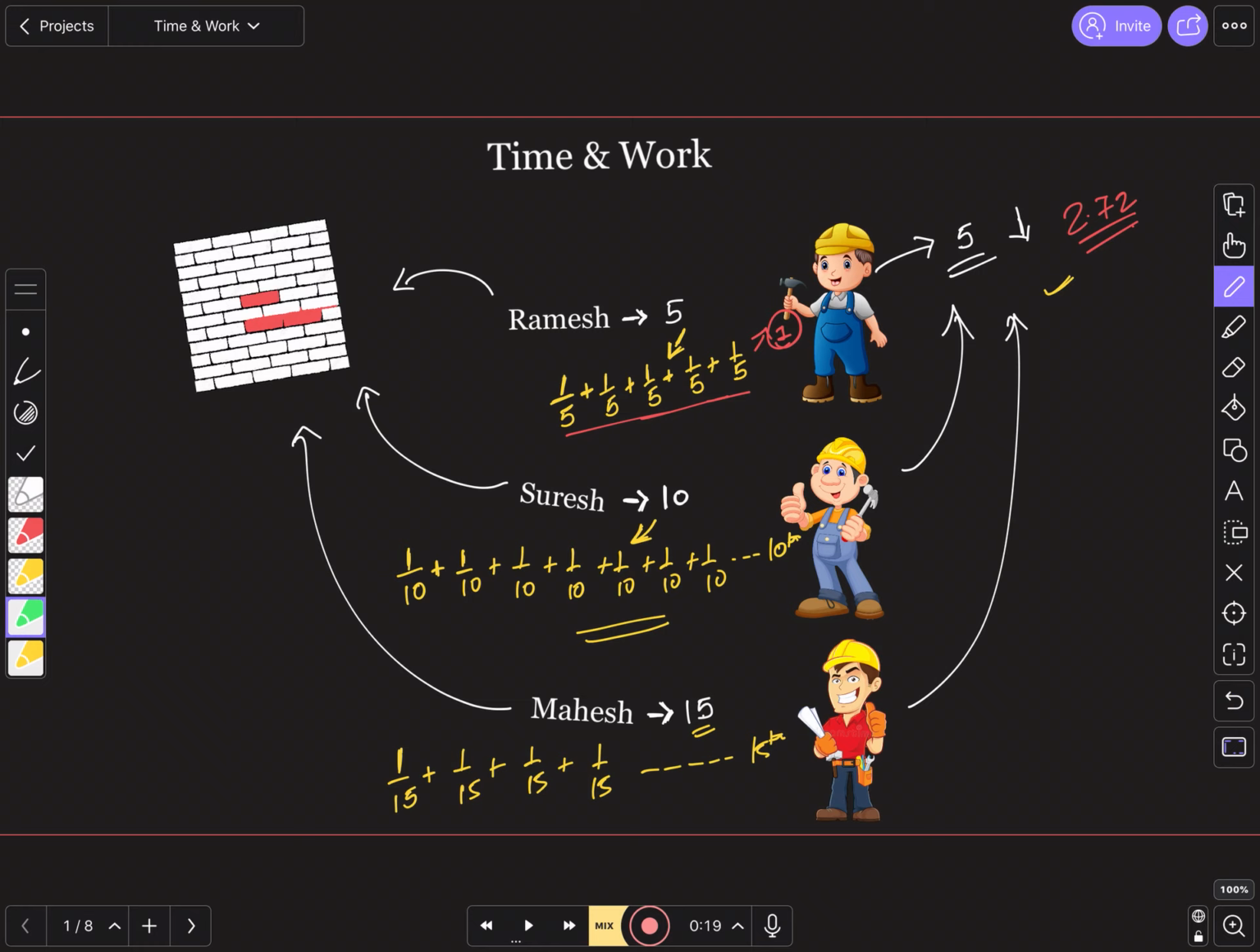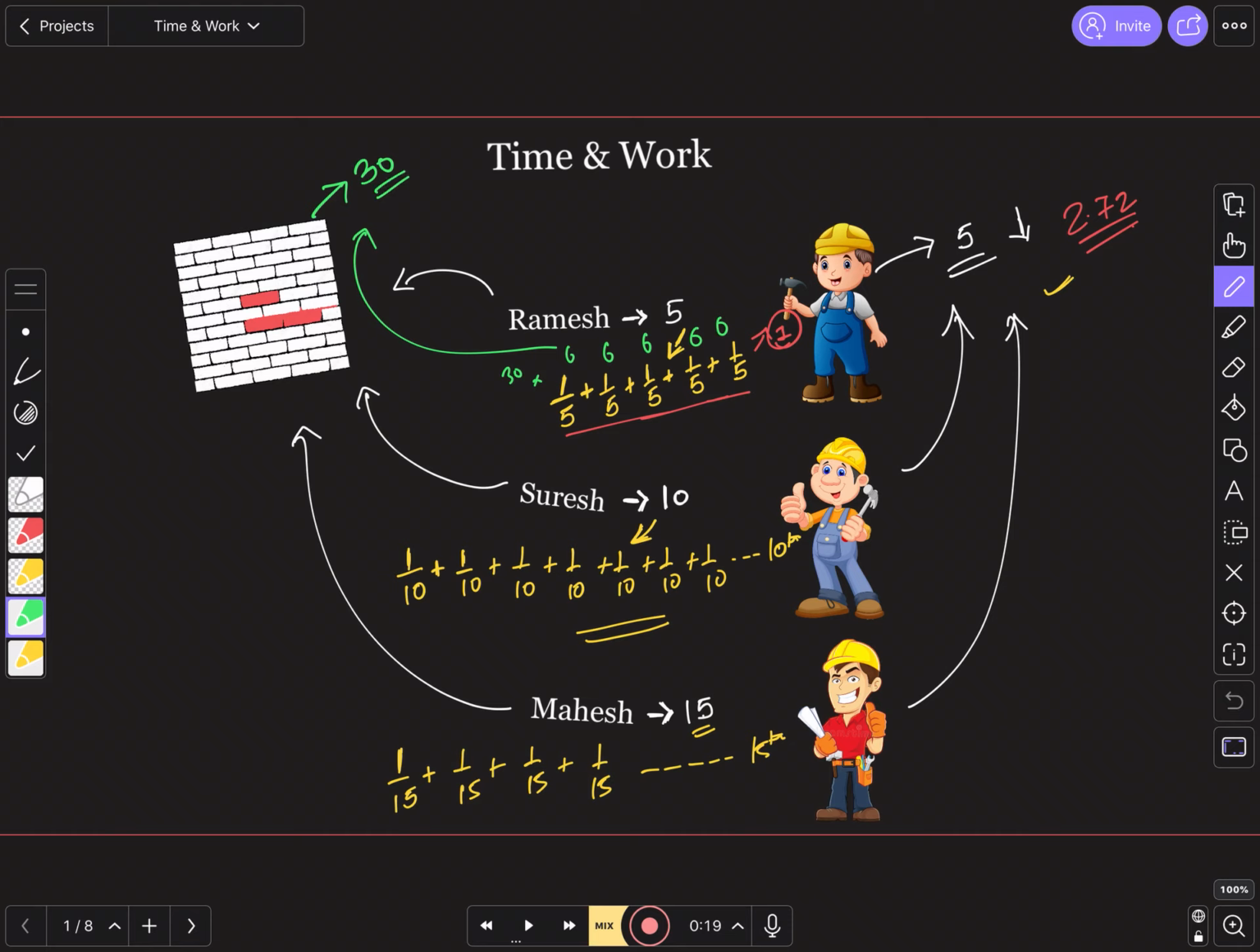No need to solve, but just for your visualization, say 30 bricks are there to make this wall. What is 1/5 of 30? That is nothing but 6. So he will put in 6 bricks in 1 day, 6 in the next, and so on. 6 fives are 30, so in 5 days he completes his work. Similarly, you can apply it here as well.